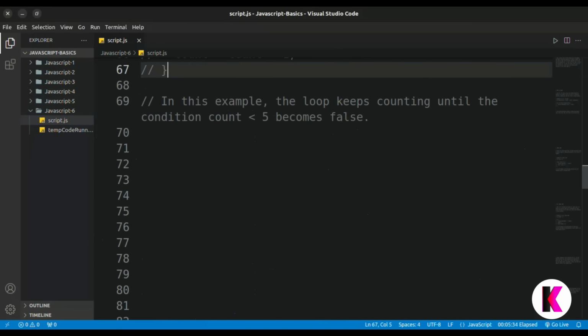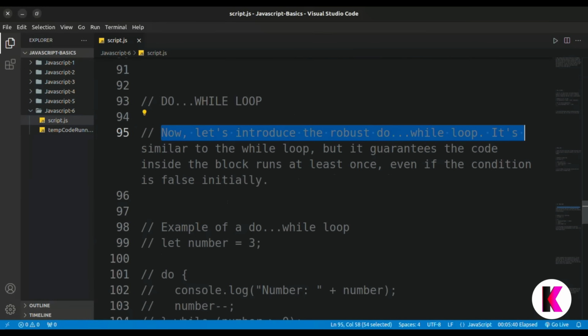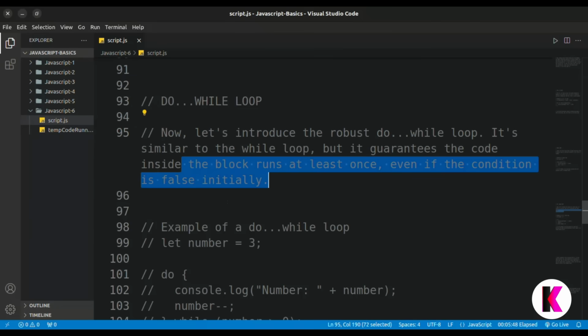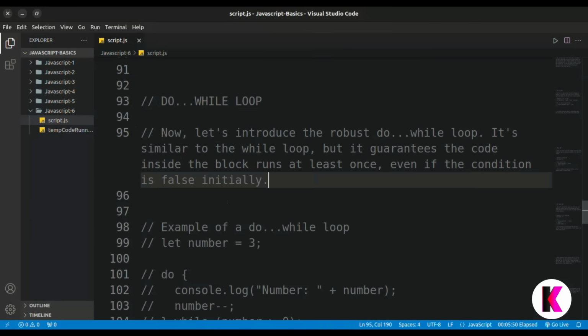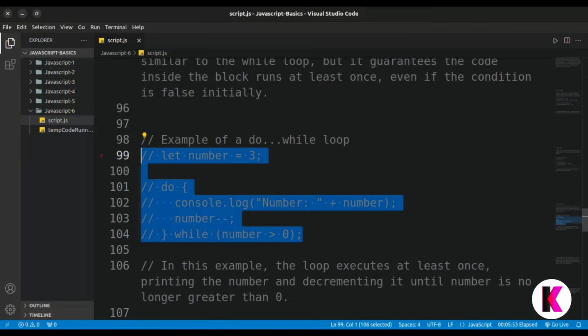So our next loop is the do while loop. Now let's introduce the robust do while loop. It's similar to the while loop, but it guarantees the code inside the block runs at least once, even if the condition is false initially. Example of a do while loop. So friends, just comment this out.